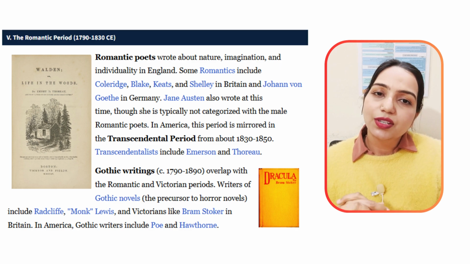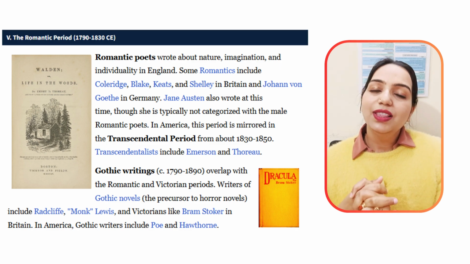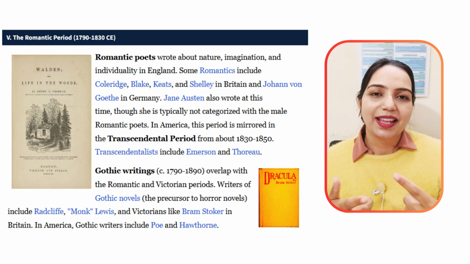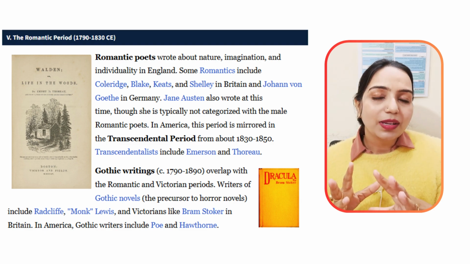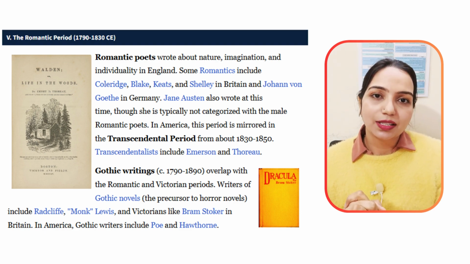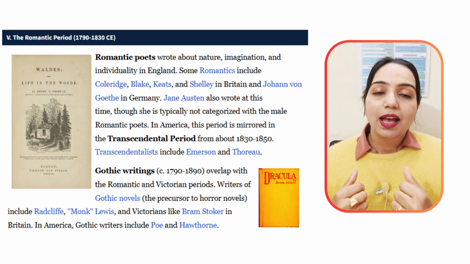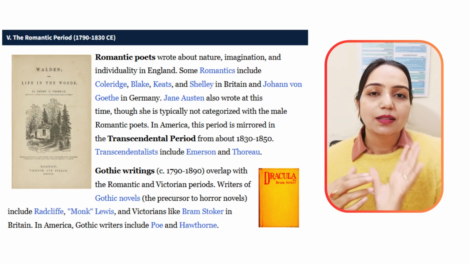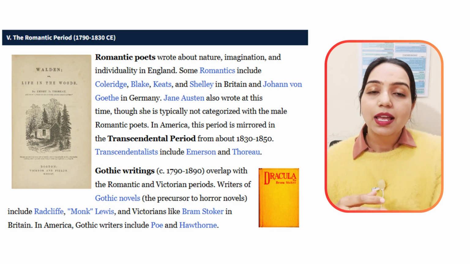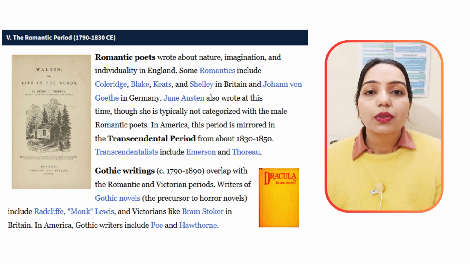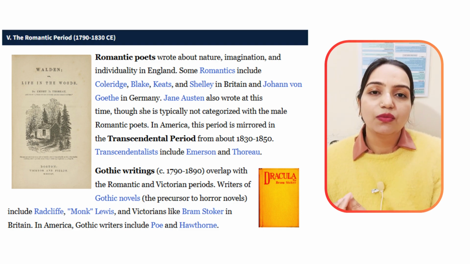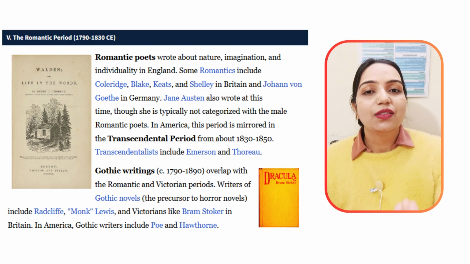Now, what were the features of the Romantic Age? See, in the Romantic Age, people were not talking about human love like man and woman. This Romantic Age is a little different. It is about nature. It is about individualism. It is about emotions. So if we can say that the Enlightenment period was more about reason and looking outward, the Romantic Age is more about looking inward and talking about human emotion and human values more than outside reason and logic.